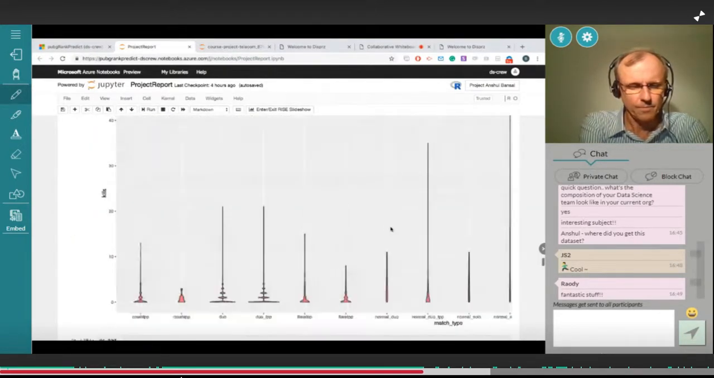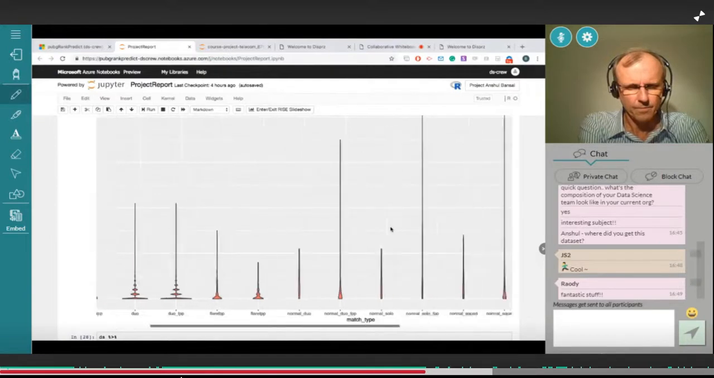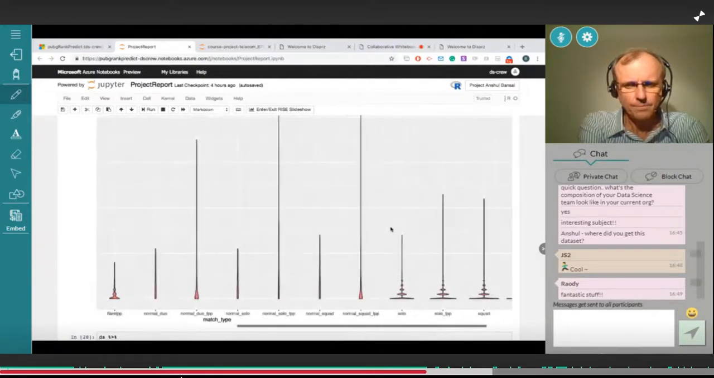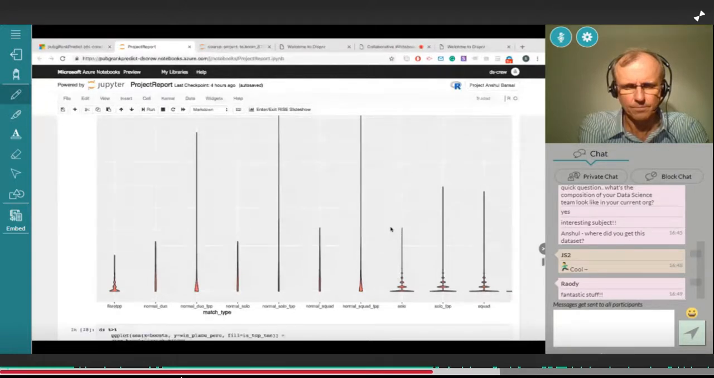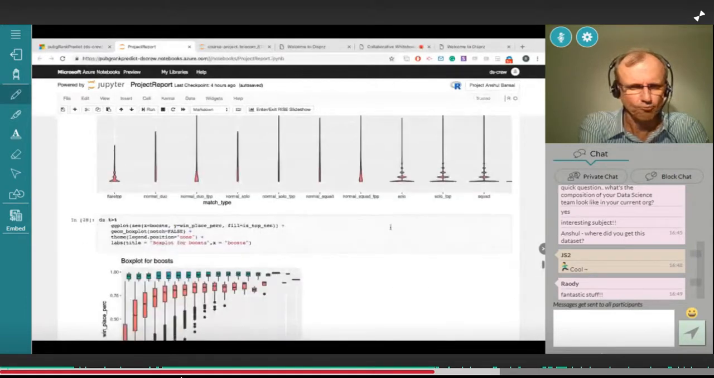So this chart gives, if you scroll right, in a normal solo match, you can see a spike, which means there's a uniform distribution. This is a graph between the match type and the number of kills. In a normal solo match, the killing is the maximum. That was just an idea about the distribution between the type of match and the killing.